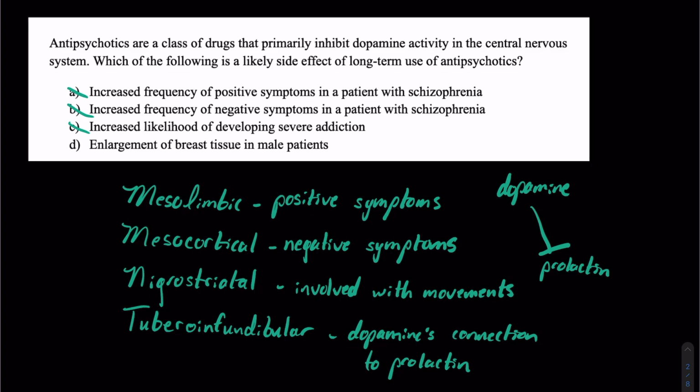And then D, enlargement of breast tissue in male patients. That's actually a true side effect of some antipsychotics, some more than others, because we're inhibiting the dopamine that's inhibiting prolactin. And if we inhibit an inhibitor, basically we get an increase of whatever we're looking at. So we get an increase of prolactin, an increase of the development of the mammary tissue, some of which males actually have and is prolactin responsive. And we can see something called gynecomastia, or enlargement of breast tissue in male patients, which can be a side effect of antipsychotics.